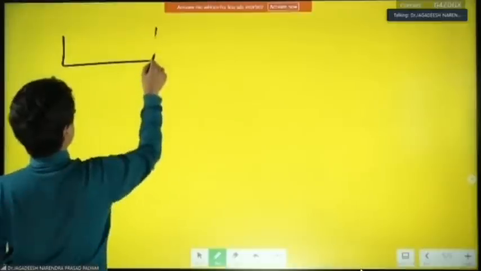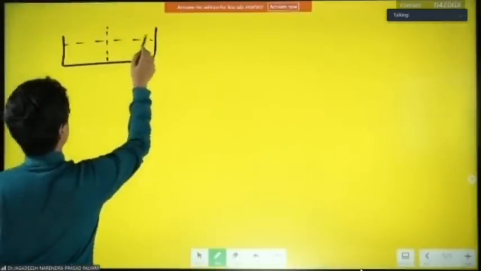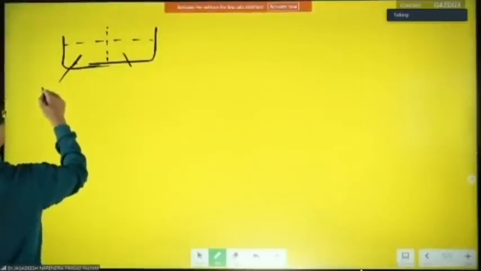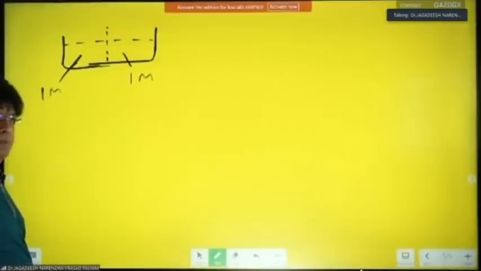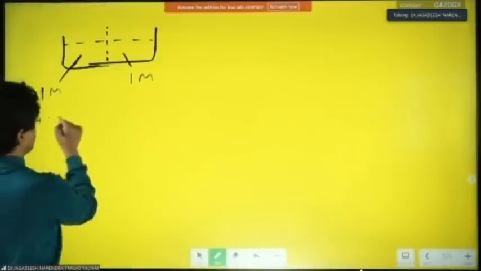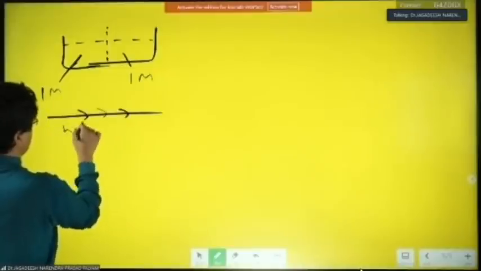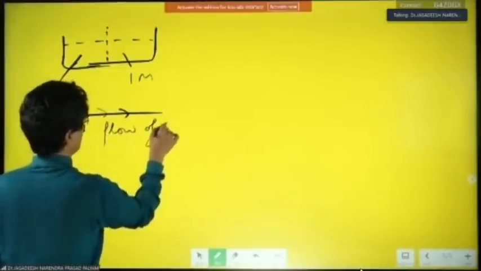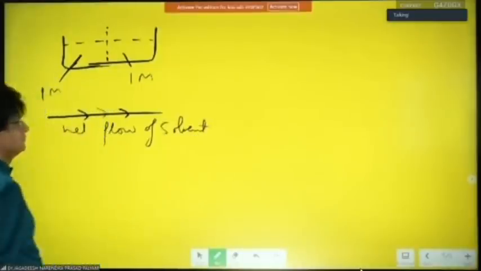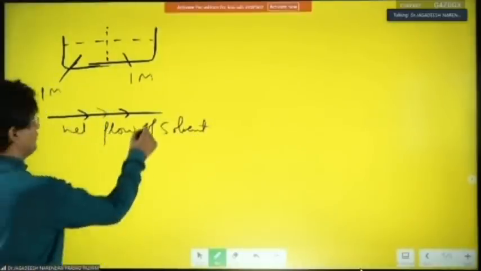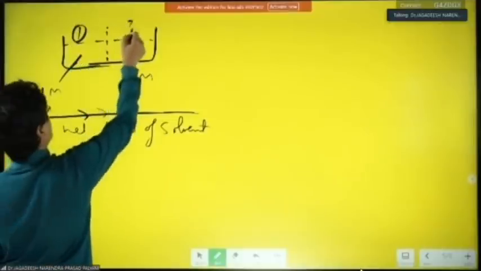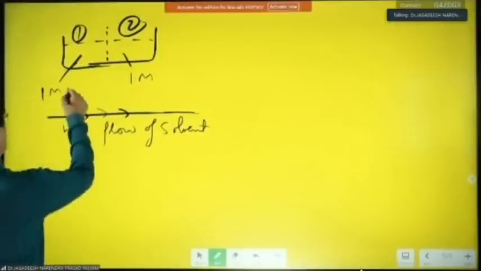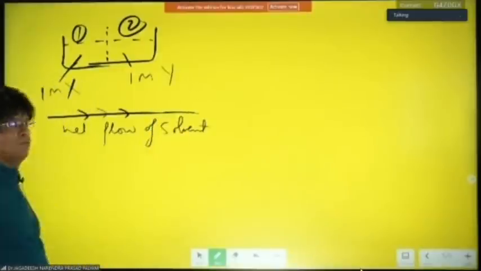Now see, I'm saying that they both are like say 1 molar solution. They both are 1 molar solution. And I'm saying that this is the net flow of solvent. Net flow of solvent. Tell me. Now what can you say? If net flow of solvent is from 1 to 2, they both are like say 1 molar solution, right? 1 molar of X and 1 molar of Y.